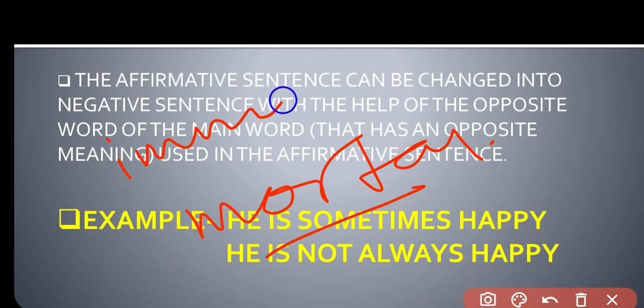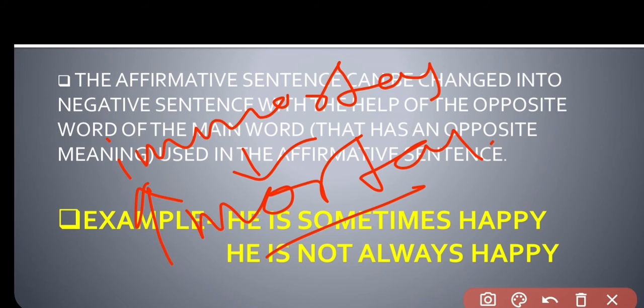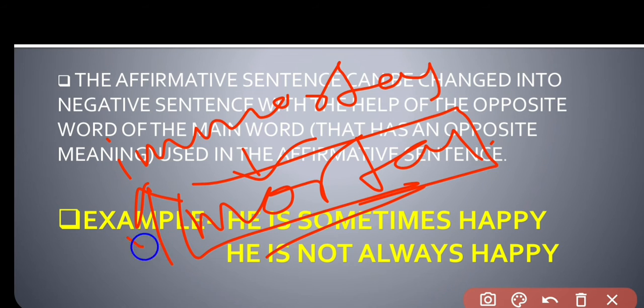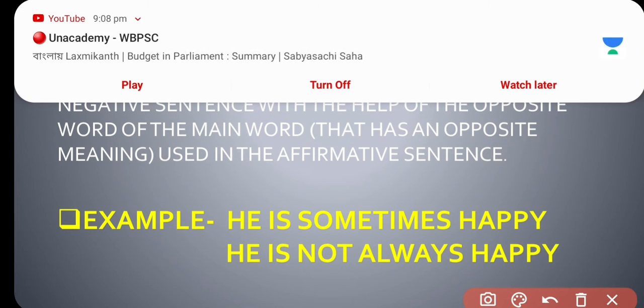So immortal to mortal, and vice versa. So if the affirmative sentence takes the word mortal, then the negative form will be immortal. So not immortal equals mortal.